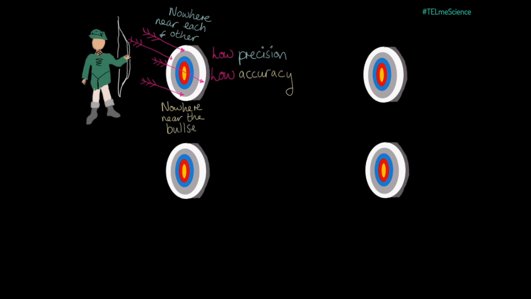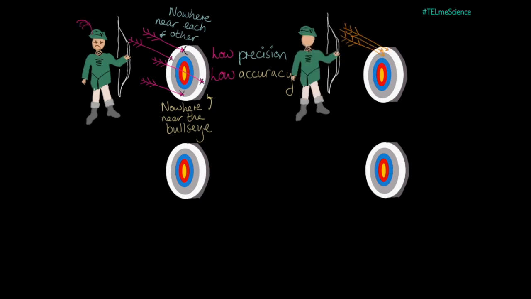The wide spread means that something in the method is changing accidentally each time. The variables aren't being controlled. This archer is a total amateur. Anyway, the second archer has a go and their arrows look like this. Better, but not great. Their arrows are close together, high precision, but they're still not near the bullseye, low accuracy.